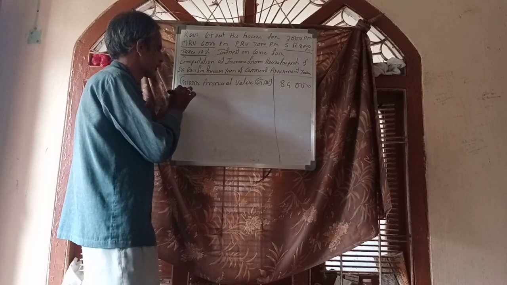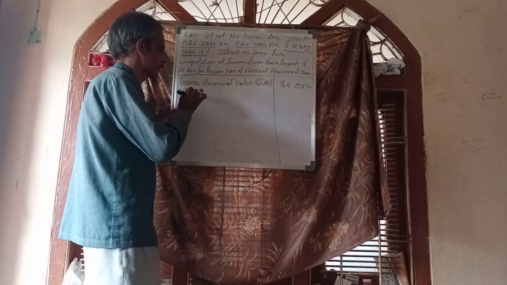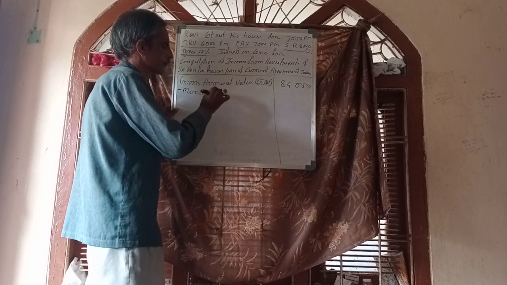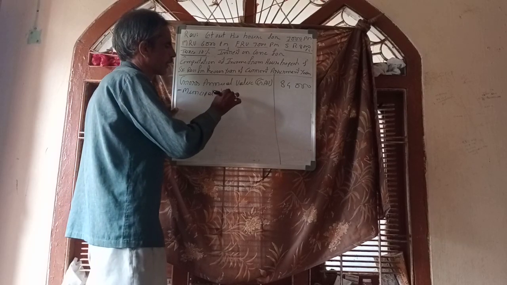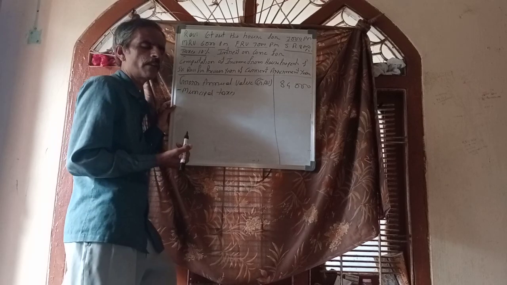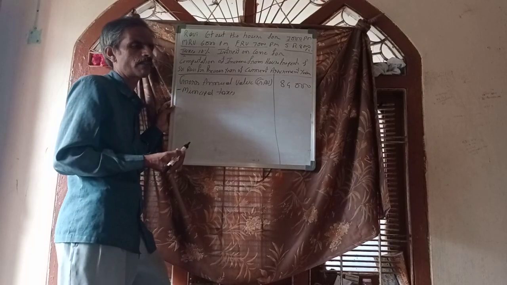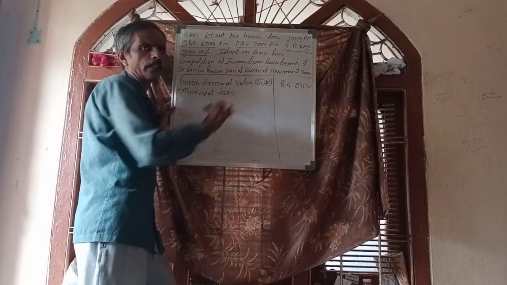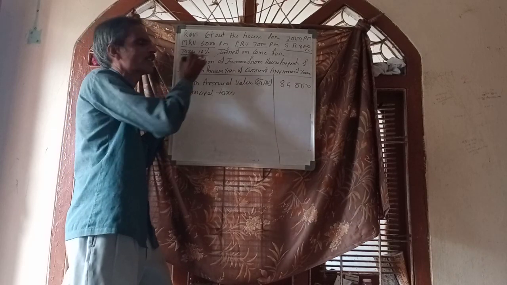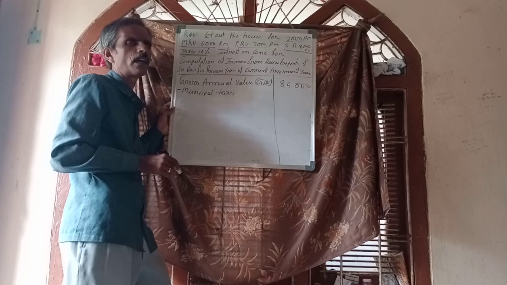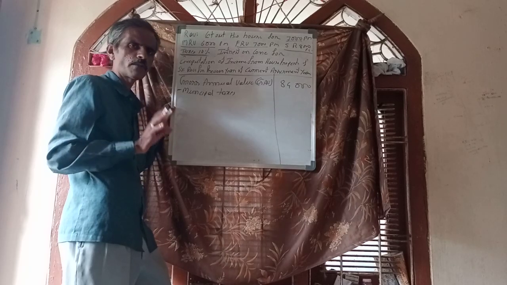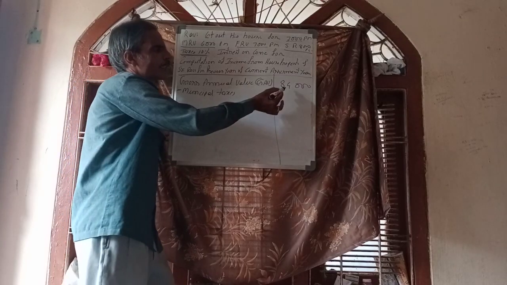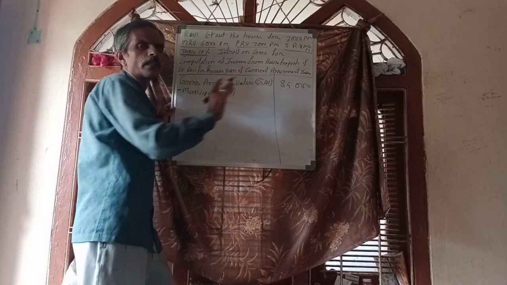From this we have to deduct municipal taxes. In previous classes and previous problems, municipal taxes were 1,000, 4,000, 3,000, and we deducted that amount. But here in this problem, it is given as 10%. 10% on what? Most students make the mistake here itself. They calculate 10% on this GAV, but it is not correct.